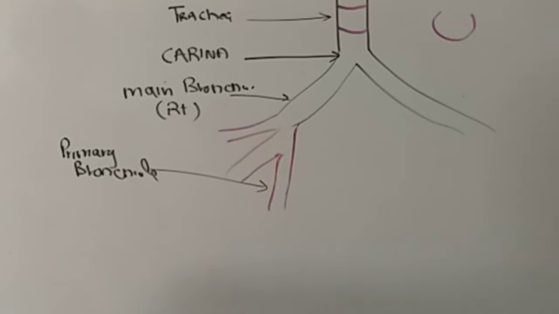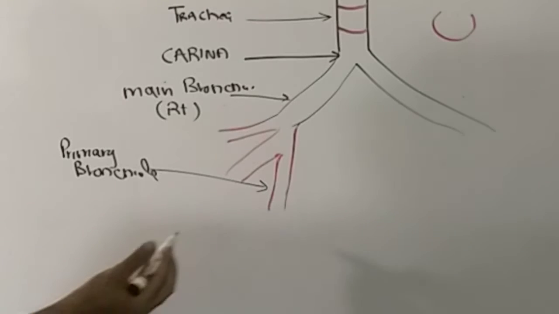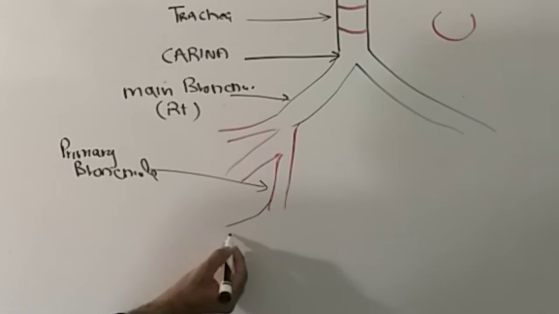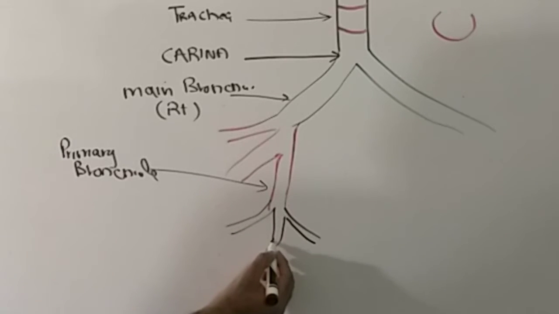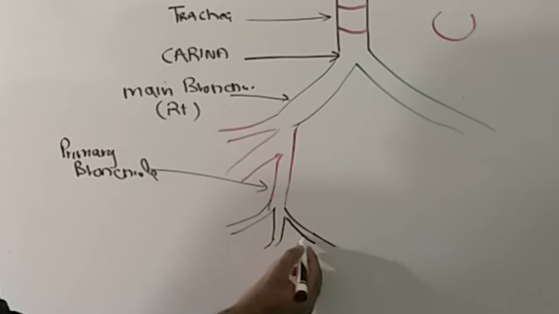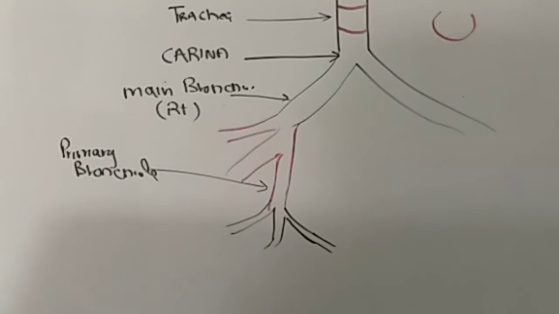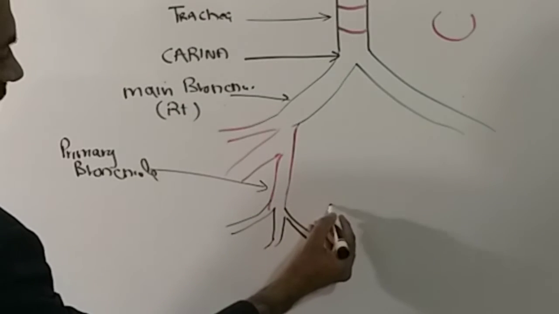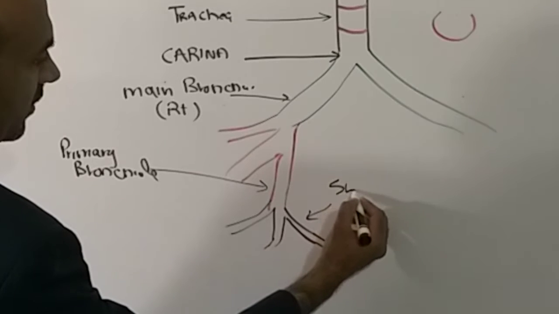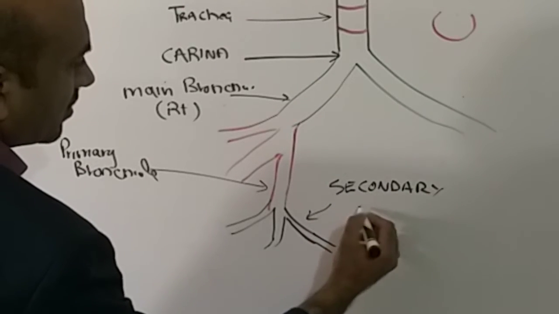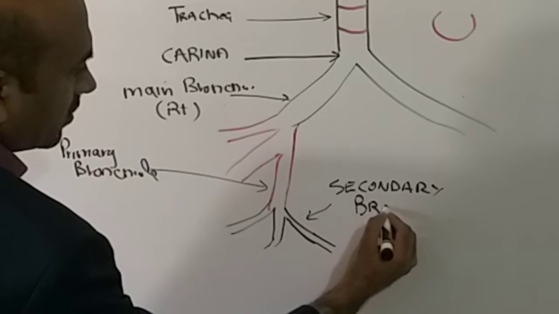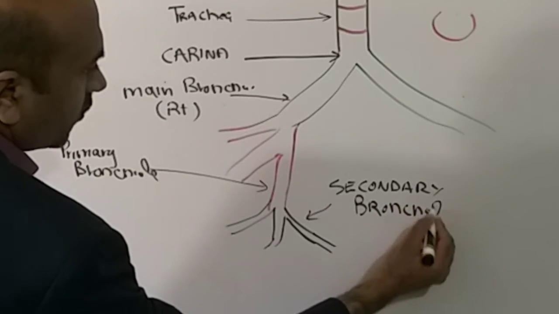So this primary bronchiole will then be divided into two or three secondary bronchioles. These are even narrower than the primary, so we'll call them the secondary bronchioles.